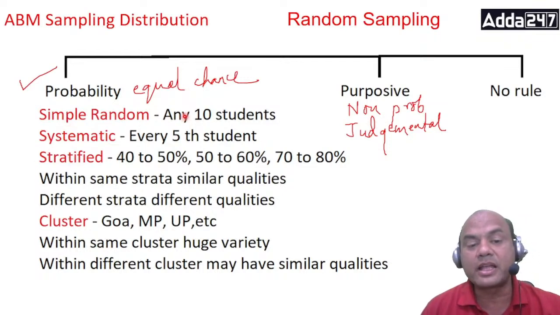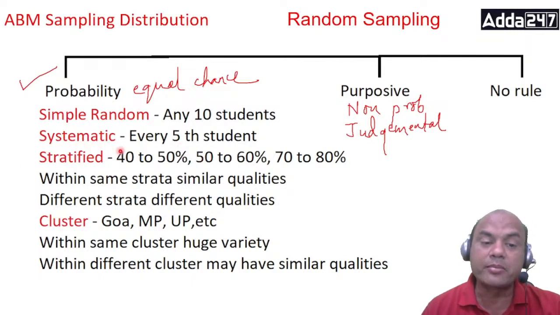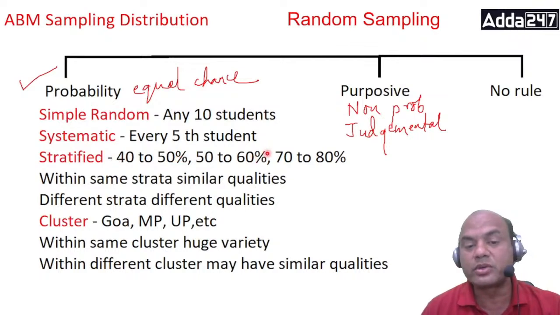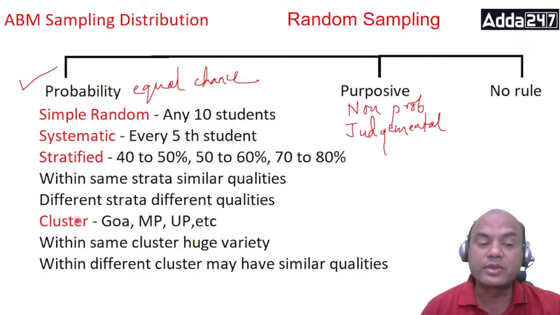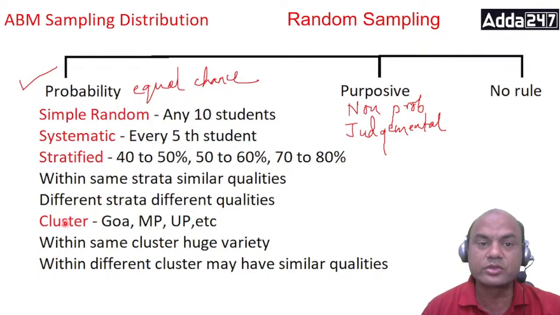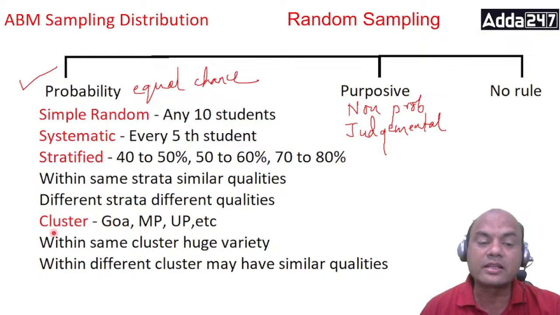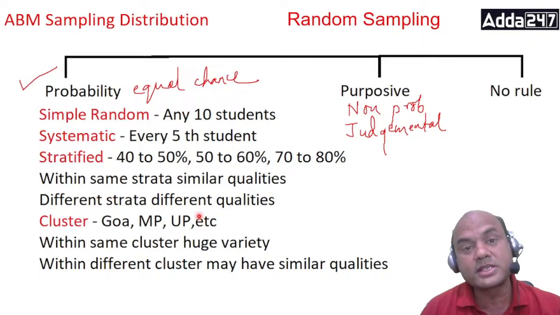Suppose I divide that class of 50 students by marks: those who have got 40 to 50% stand here, 50 to 60 stand here, 60 to 70 stand here, and so on. That will be called stratified. I am creating strata, levels. And the last one is cluster. If I tell them, those from Maharashtra stand here, those from Delhi stand here, those from Tamil Nadu stand here, and so on, this is cluster. Cluster is generally related to region.